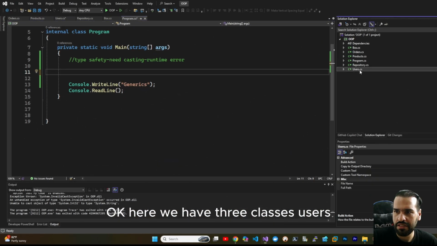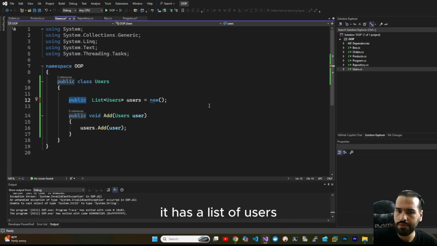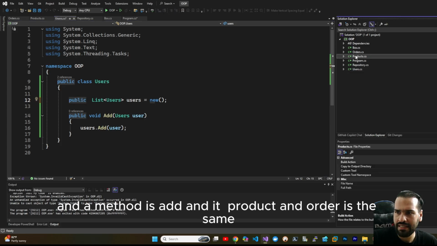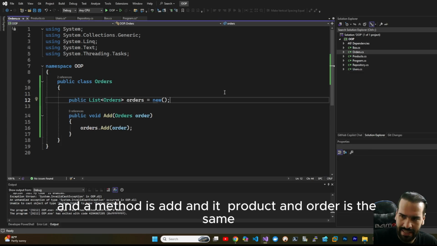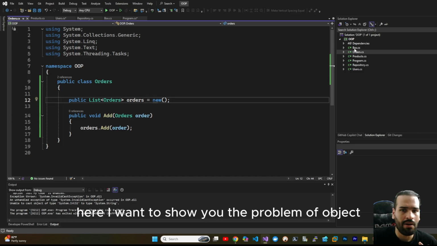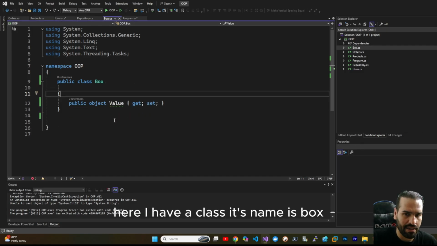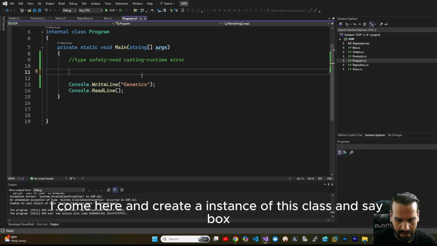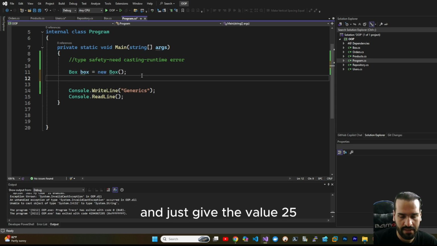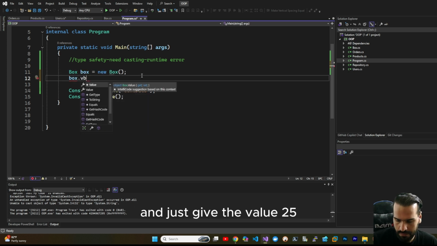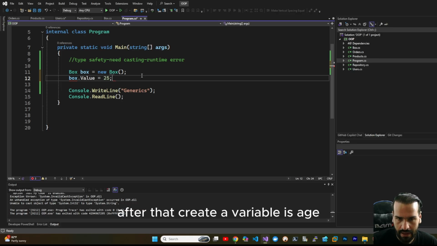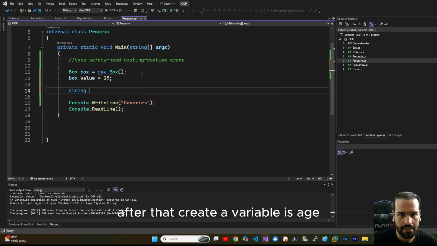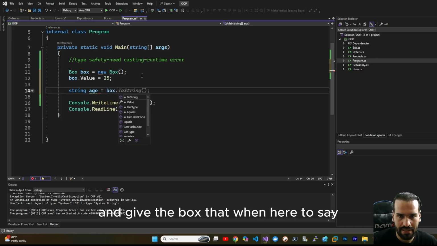Okay, here we have three classes. Users has a list of users and a method Add, and products and orders are the same. Here I want to show you the problem of object. I have a class named Box, and it has a field of type object. I create an instance of this class and give it the value 25. After that, I create a variable called age and give it the box's value.